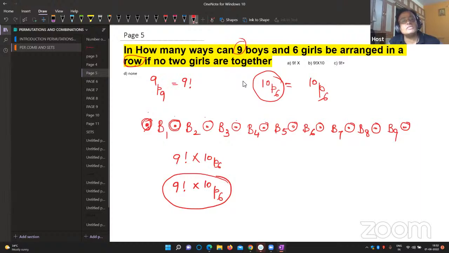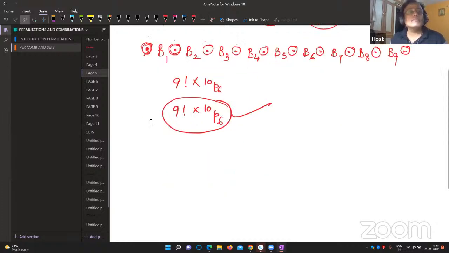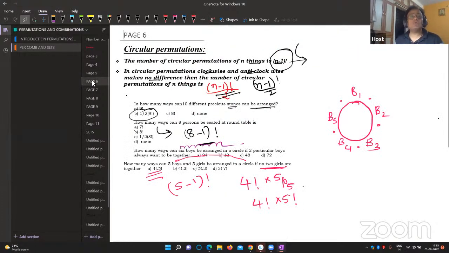First work, the boys I have arranged by using 9 factorial. Second work is 10P6. The total work will be done by 9 factorial into 10P6. I hope I've cleared your doubt. Next, I'll go for one more question now.